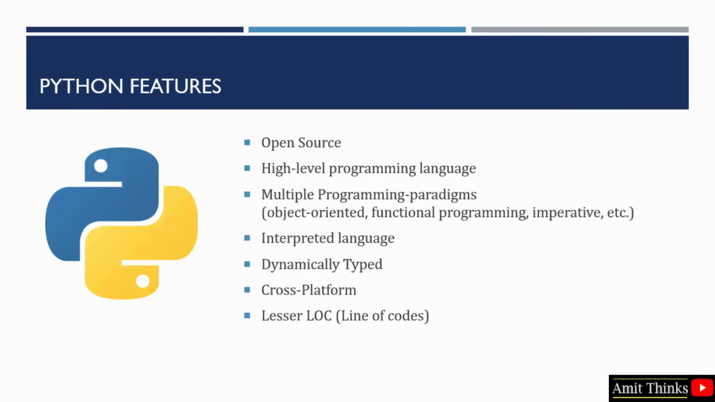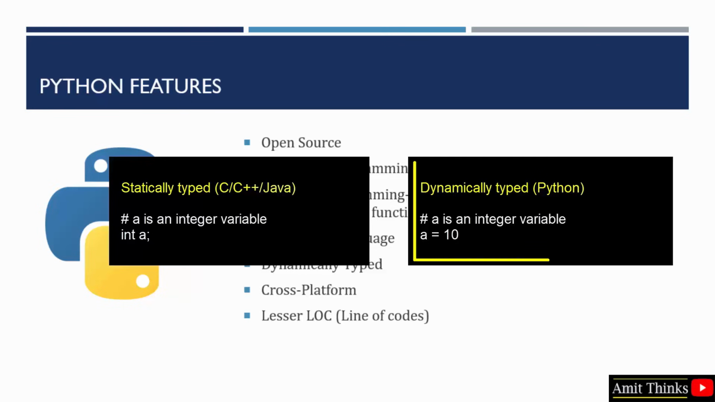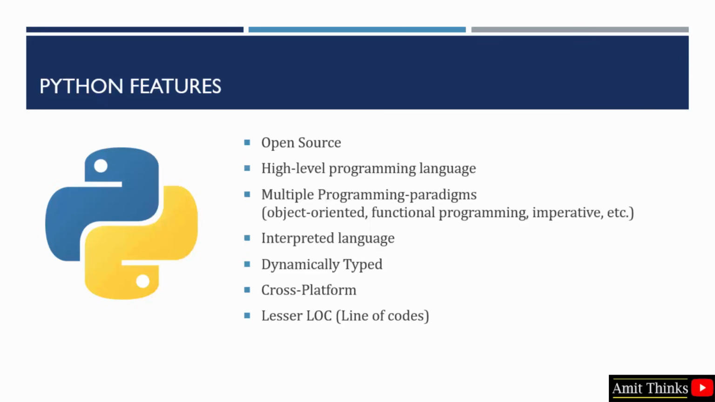Okay. It is dynamically typed. That means you don't need to declare the variable type in Python. When you declare the variable, the interpreter will automatically check the validity of the variable types and the operations performed. Okay. It is cross-platform.